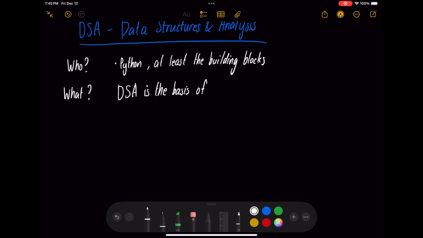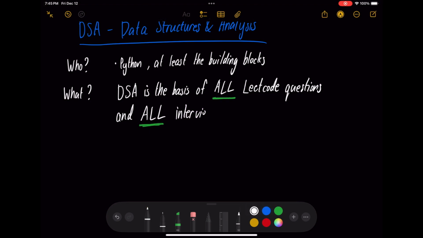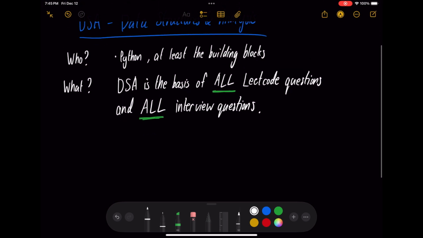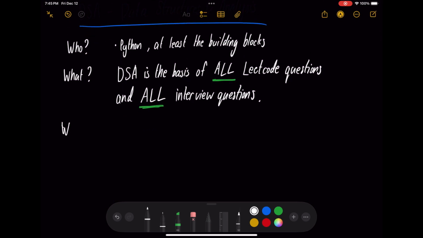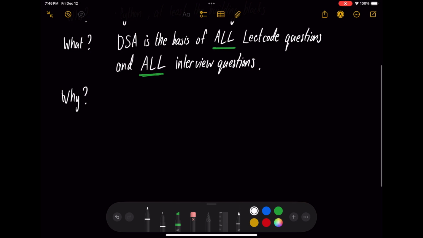DSA is the basis of all, let me repeat that, all Leetcode questions. On top of this, it's also the basis of all interview questions. So let's just write that down, all interview questions. So DSA is pretty important. That's a big thing. Now, why should we learn DSA, right?